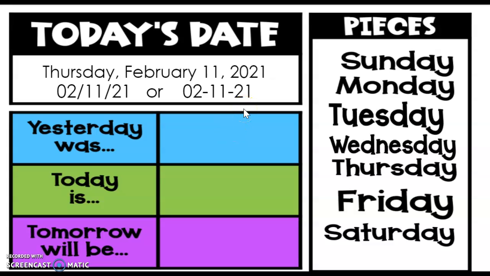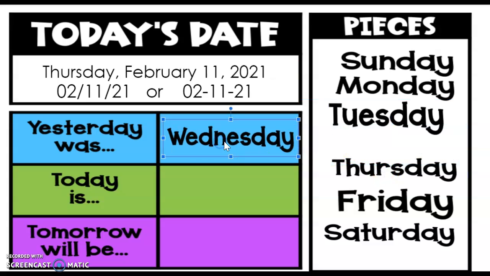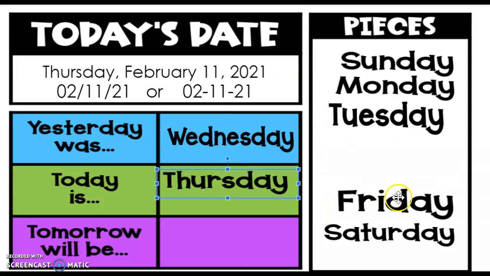Today is Thursday, February 11th, 2021. Yesterday was Wednesday. Today is Thursday. Tomorrow will be Friday.